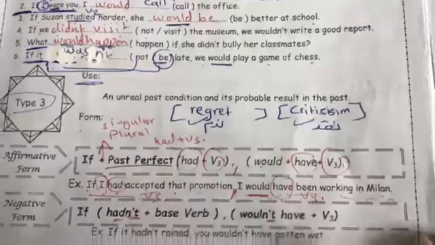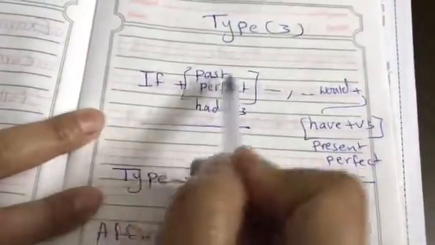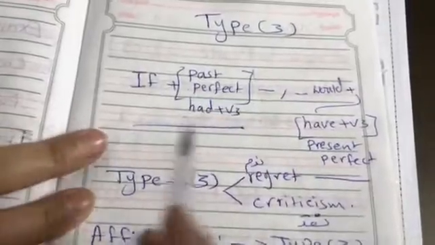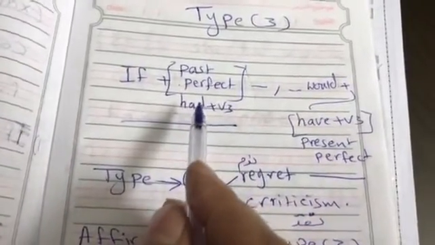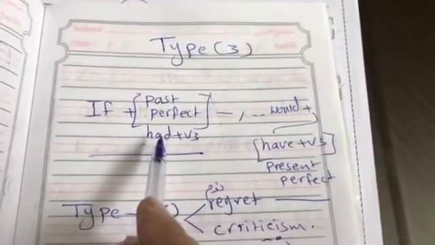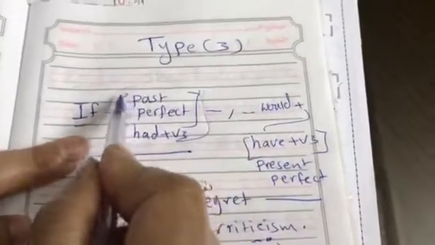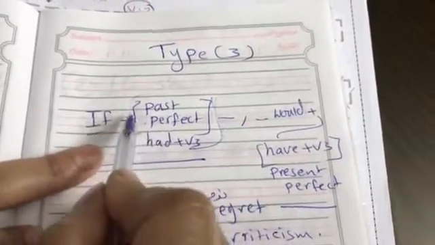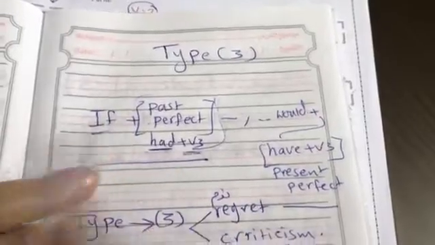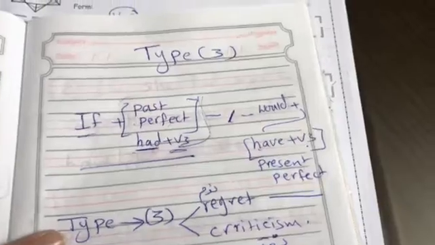Okay? Now, please, with me here, imagine that it is a board. Now, if plus past perfect, this is the form. You must distinguish between Type 1, Type 2, and Type 3. Each one has its form. If with past perfect, what I mean with past, I mean had and verb 3. Then here, would with have and verb 3. Okay, memorize them by heart.